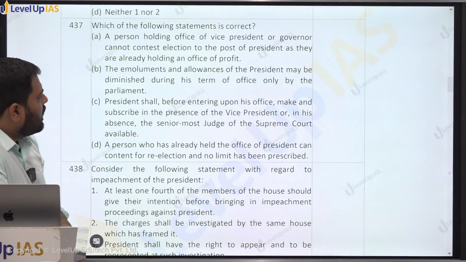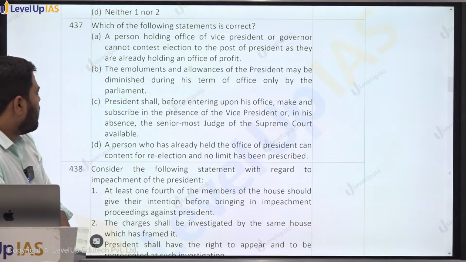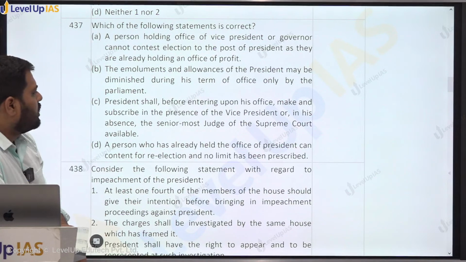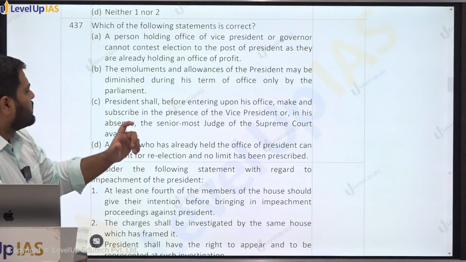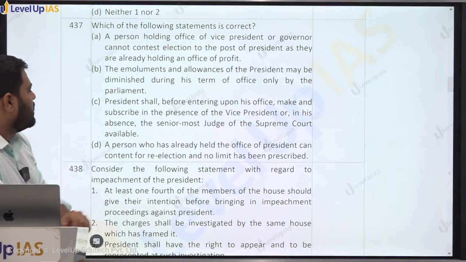The emoluments and the allowance of the president may be diminished during his term of office only by the Parliament. It cannot be diminished during the term of the president. The president shall, before entering upon his office, make and subscribe an oath in the presence of the Chief Justice of India or, in his absence, the senior-most judge of the Supreme Court. It is not the vice president. So this statement is also false.